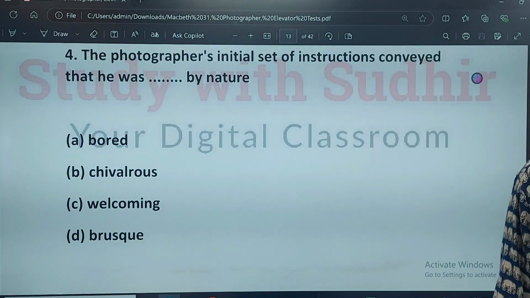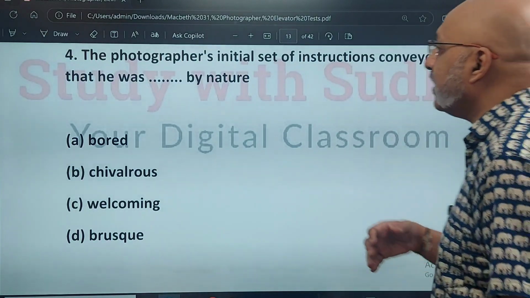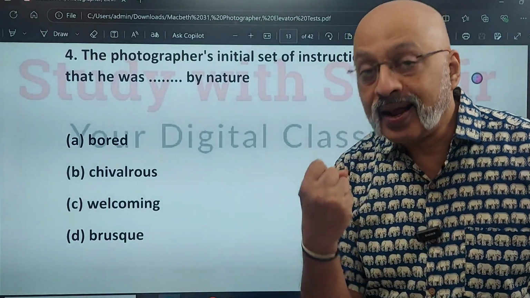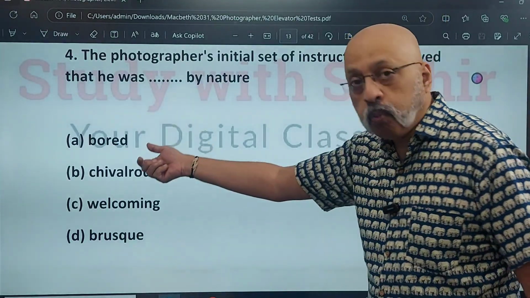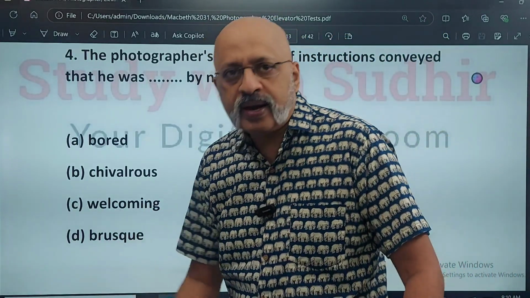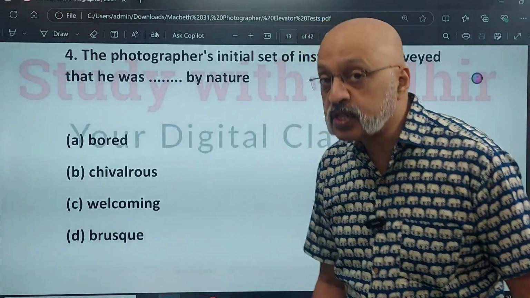Fourth question. The photographer's initial set of instructions conveyed that he was dash by nature. So this is an analysis question. He was bored by nature. He was chivalrous. Chivalrous means very gentlemanly and doing the right things. He was welcoming by nature, or he was brusque by nature.